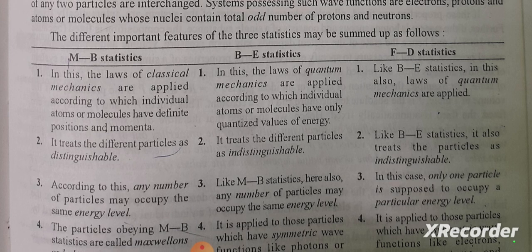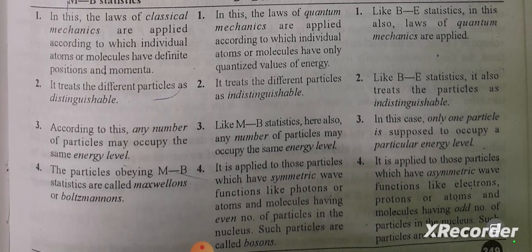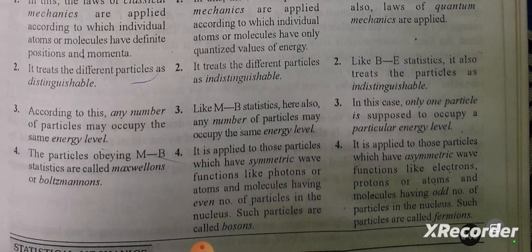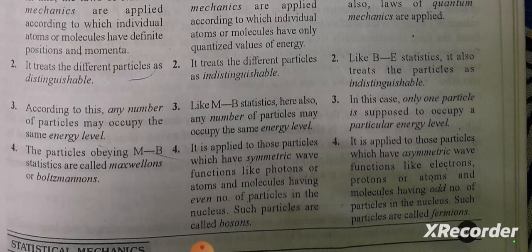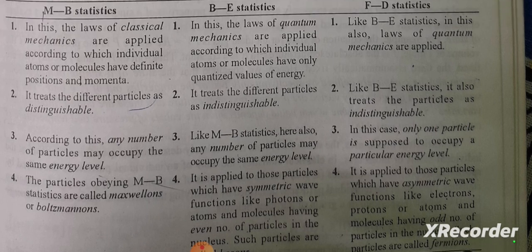Maxwell-Boltzmann statistics treats the different particles as distinguishable. Bose-Einstein statistics treats the different particles as indistinguishable. Fermi-Dirac statistics, like Bose-Einstein statistics, also treats the particles as indistinguishable. For Maxwell-Boltzmann statistics, any number of particles may occupy the same energy level. Bose-Einstein statistics, like Maxwell-Boltzmann statistics, here also any number of particles may occupy the same energy level.